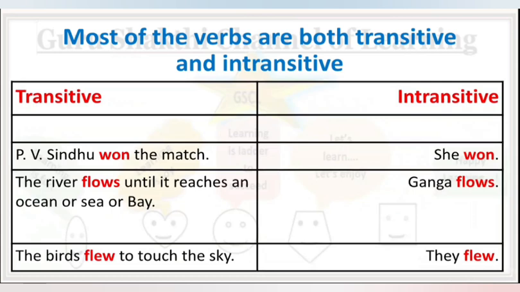Many verbs are both transitive as well as intransitive. The same follows in other example sentences. The river flows until it reaches an ocean or sea or bay. Ganga flows. The birds flew to touch the sky. They flew.